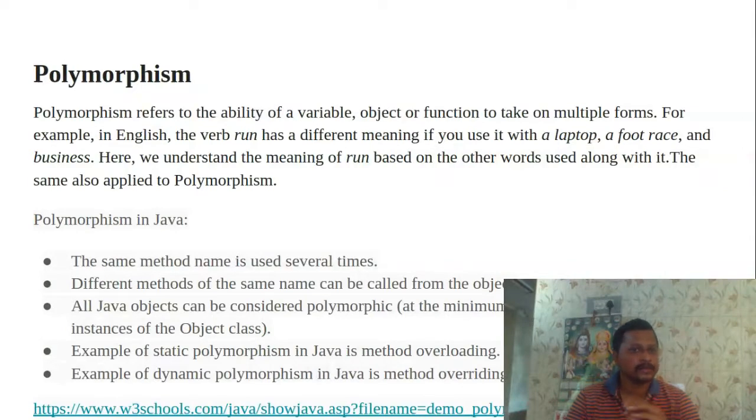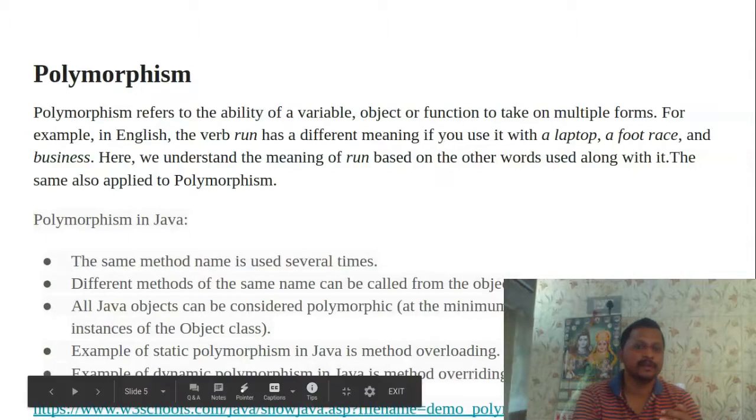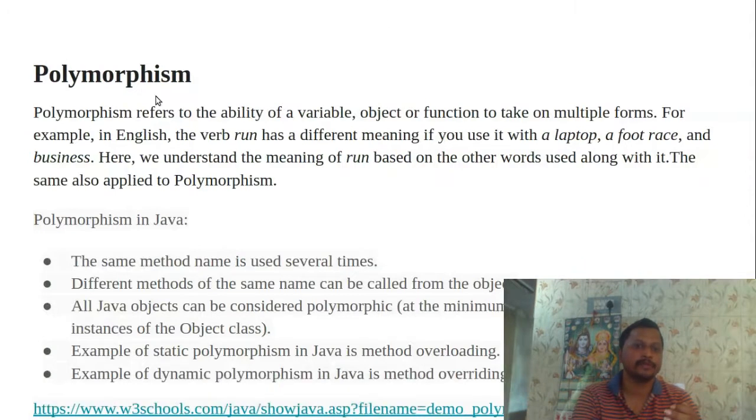The polymorphism mechanism in any language is the same and common, but we will see particularly what advantages we achieve with polymorphism in Java. Here are a few points. The same method name is used several times.